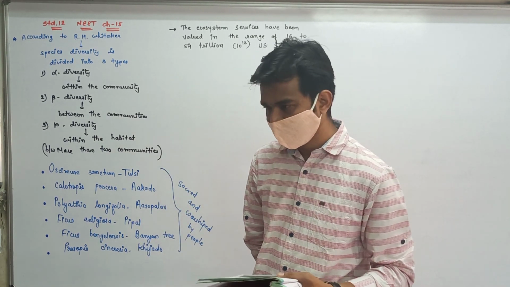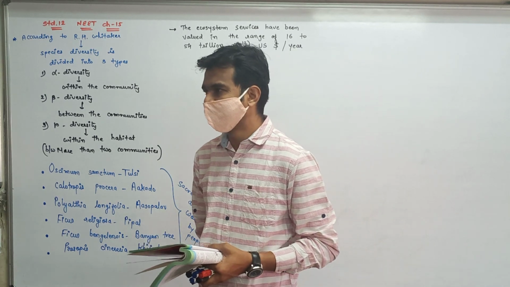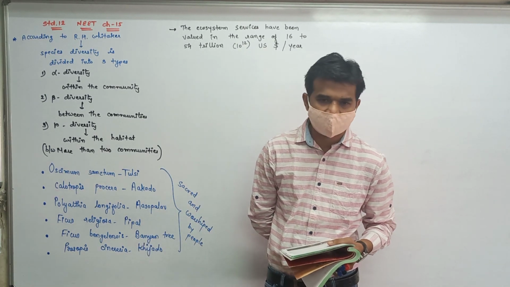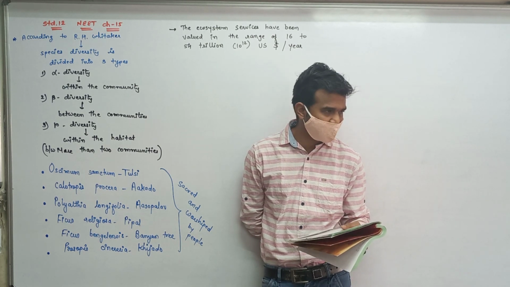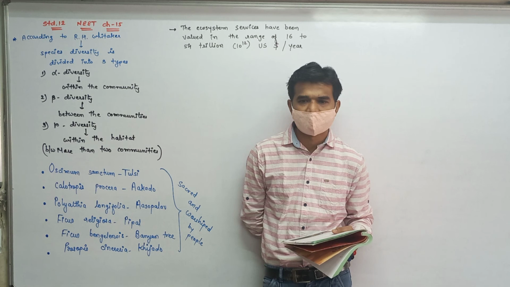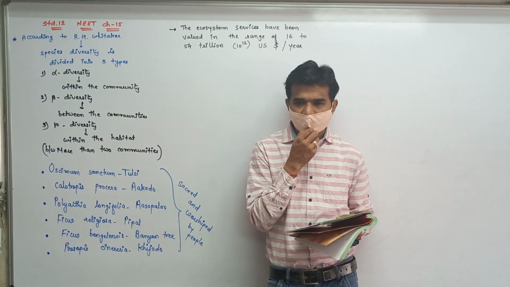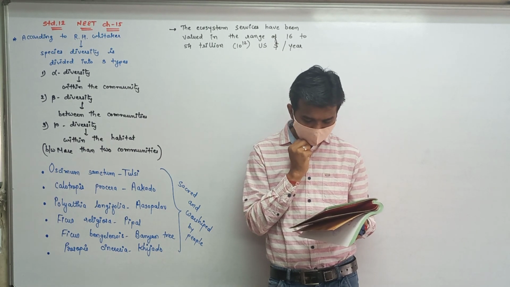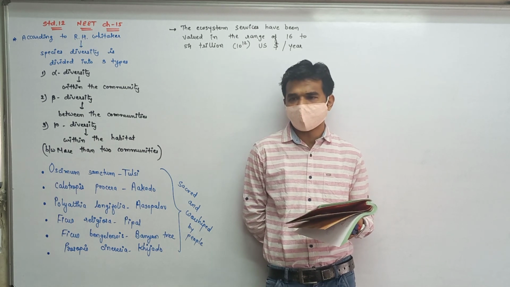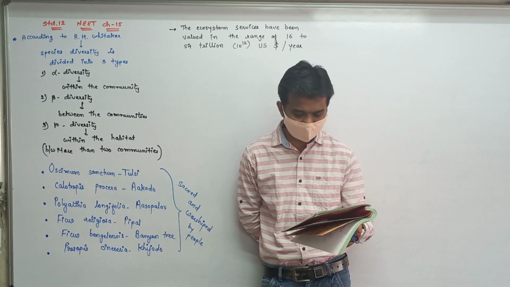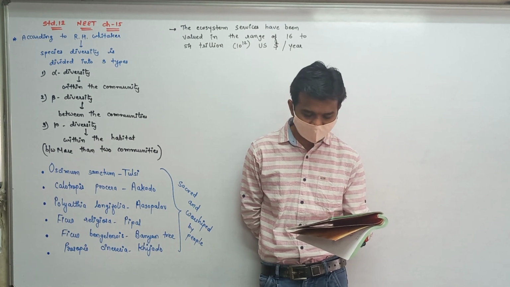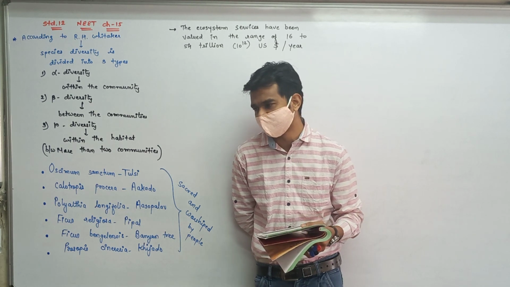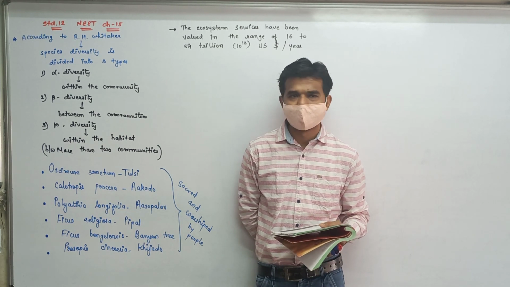There are about 45 species of mangrove plants and over 341 species of coral reefs in India.